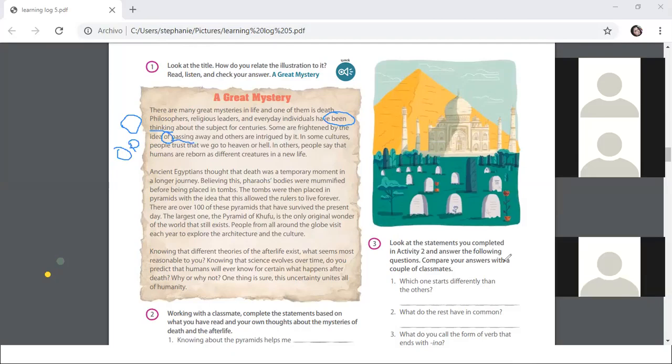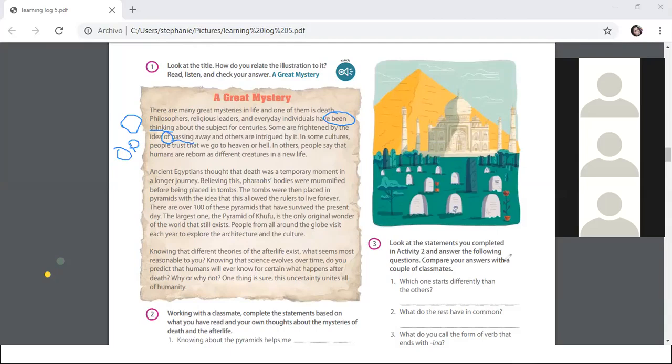Yes. Please, Yeo, do it. Ancient Egyptians thought that death was a temporary moment in a longer journey. Believing this, pharaohs' bodies were mummified before being placed in tombs.